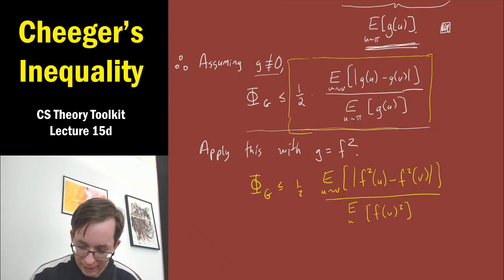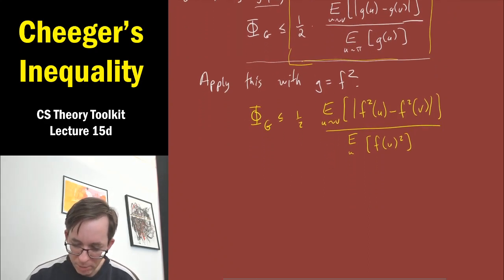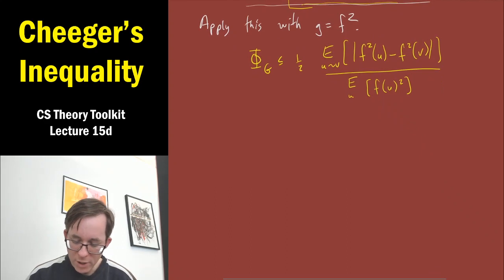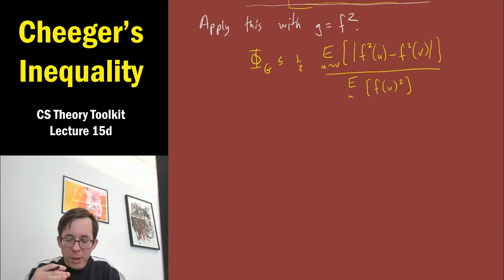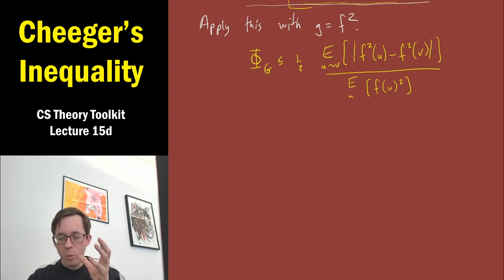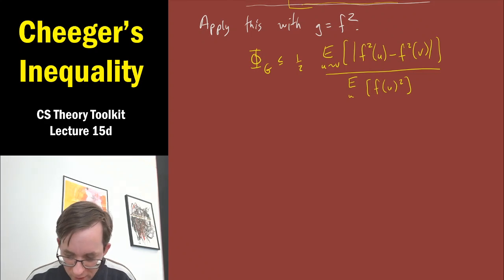Now it's looking much better. The numerator is almost like the variance, except the squares are in the wrong place. It's almost like the quadratic form, except we want f of u minus f of v all squared, not the absolute value of a difference of squares. But now it's just simple math tricks, so let's do the simple math tricks.